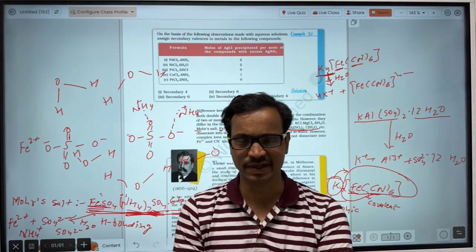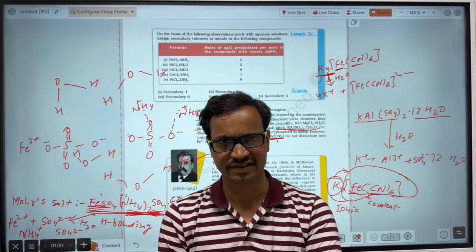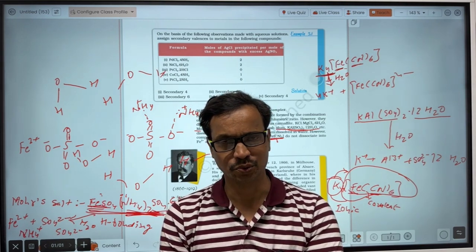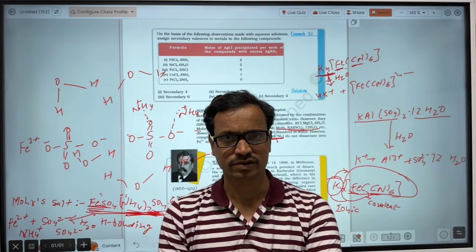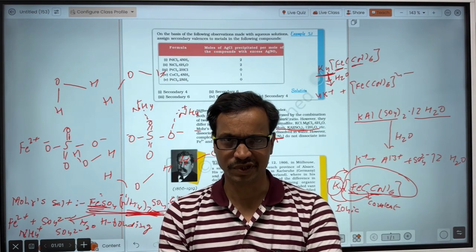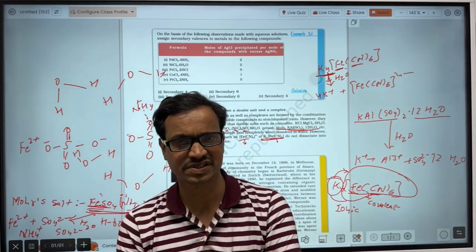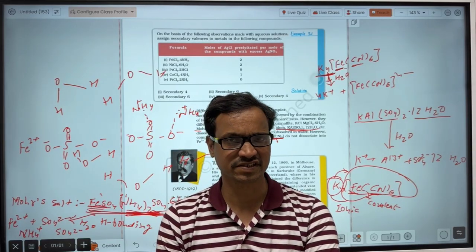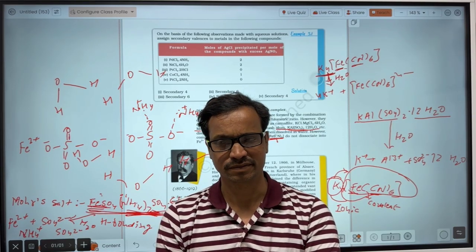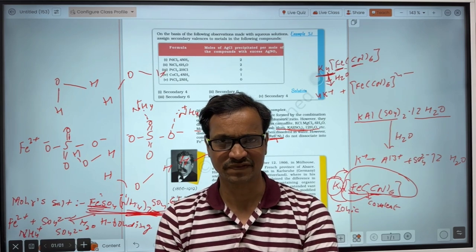And in case of double salt, you will have to write that every element shows only one valency, and the force of attraction operates between the two salts, or between two molecules, that is not ionic and not covalent bond. That means two different salts are bonded with each other through a force of attraction operating between the molecules, that is either dipole-dipole interaction, hydrogen bonding, or van der Waals force of attraction.